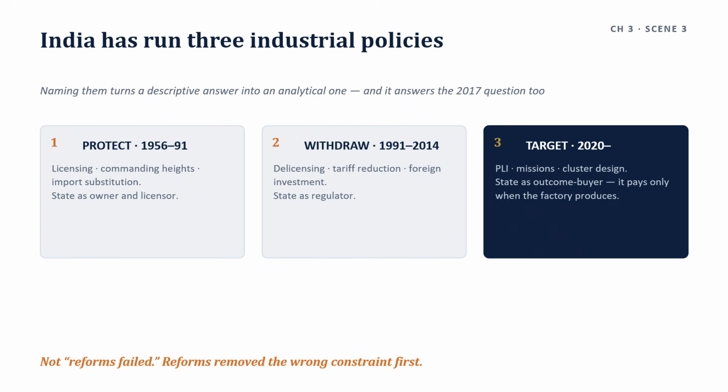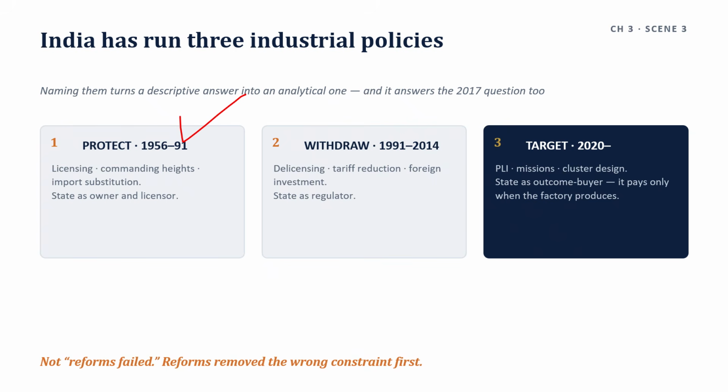Then moving to the missed transition, the 2014 question: can India become developed without a strong industrial base? The first one is the frame, and it supports the 2017 answer. India has run three industrial policies, and naming them turns a descriptive answer into an analytical one. First phase, the protect one. It comes under 1956 to 1991.